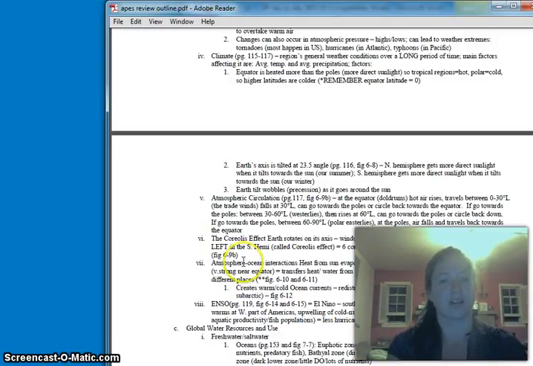Going through, there is atmosphere and ocean interactions. Basically, the heat from the sun hits the water, causes a lot of evaporation. That water vapor then goes up into the air. And what that does is it transfers a lot of moisture and heat from the ocean into the atmosphere. This happens a whole lot near the equator, where we have a lot of that heat hitting. And this is one of the reasons why we end up seeing things like hurricanes, etc., being born near the equator.